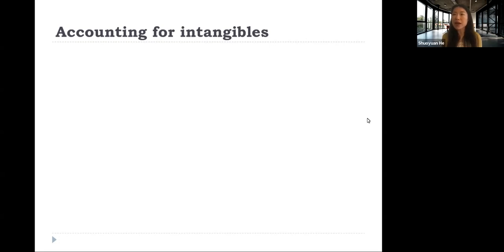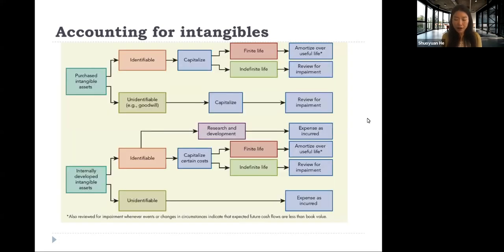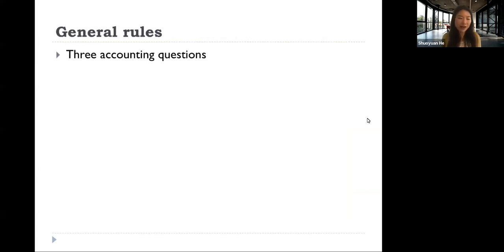With regard to the accounting for intangibles, here are the rules. This graph may look complicated, but it's not that complicated. I'm going to explain it now. The general rule here is that we have 3 accounting questions.